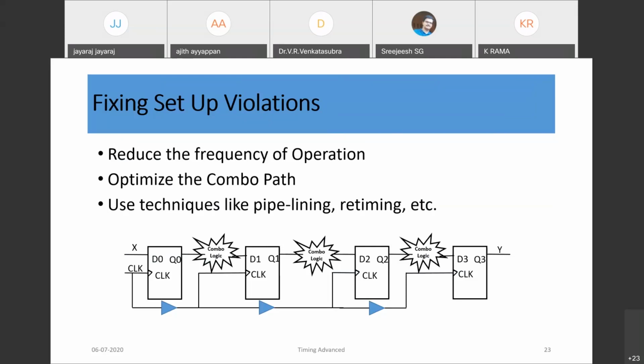So pipelining means we can split the combo path by adding flops in between, and retiming means we can change the register locations so that it will improve the frequency of operation. So those kinds of techniques we can try to improve the setup time violations or improve the frequency of operation.